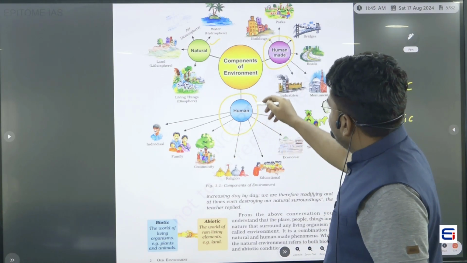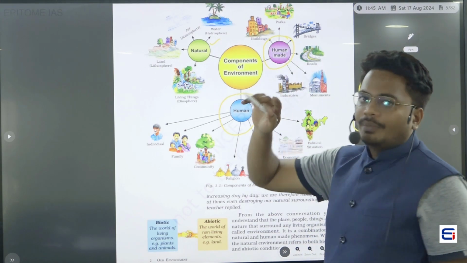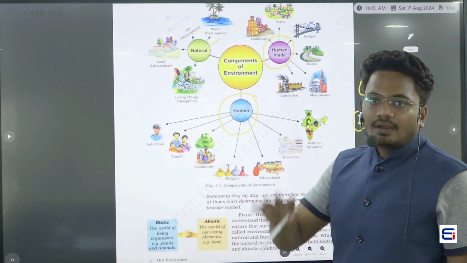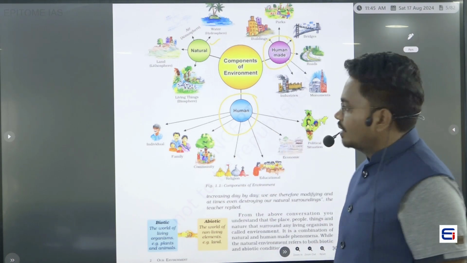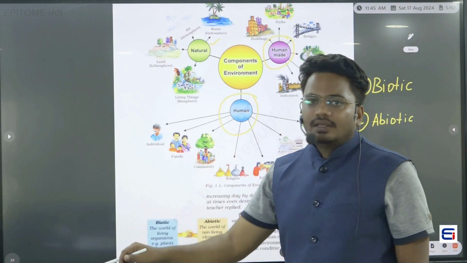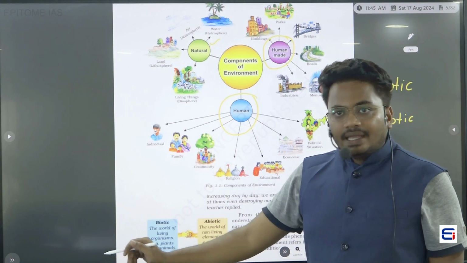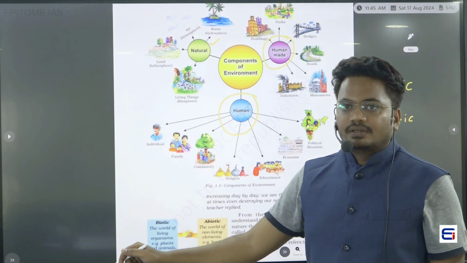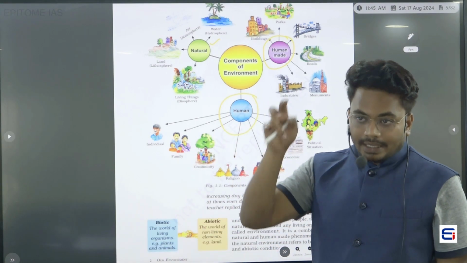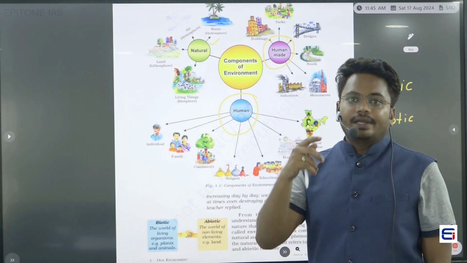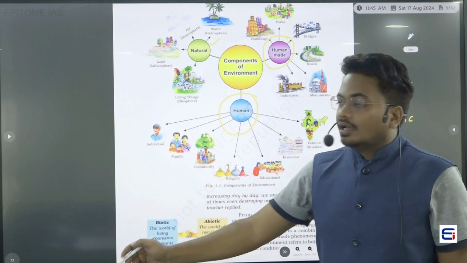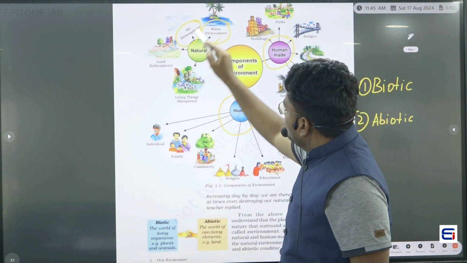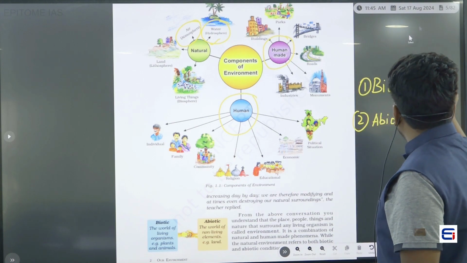In this book, he has divided the components of environment into three. One, natural components. Second, human made components. Third, humans as a component. And in natural components, we already know that air, water, land, and living things, that is biosphere. If you want to talk in geographical terminology, we call air the atmosphere, water the hydrosphere, and land the lithosphere.